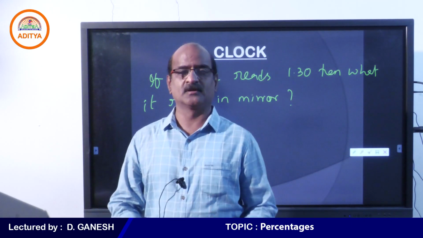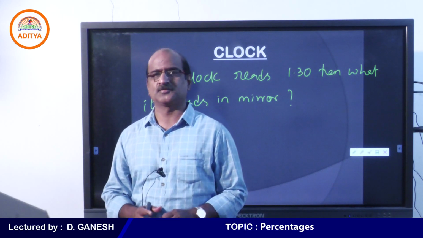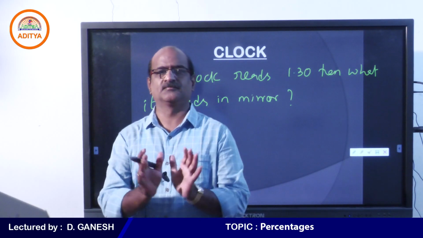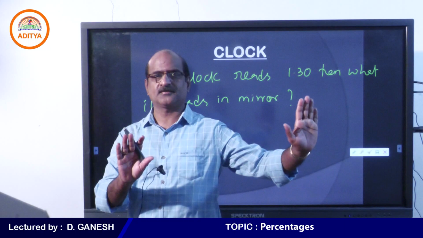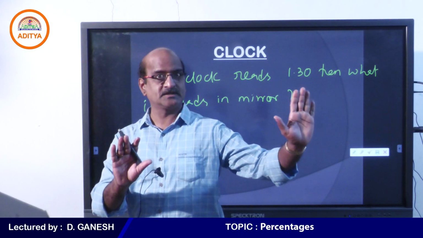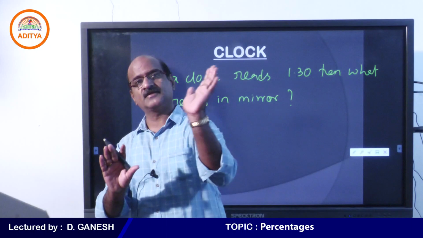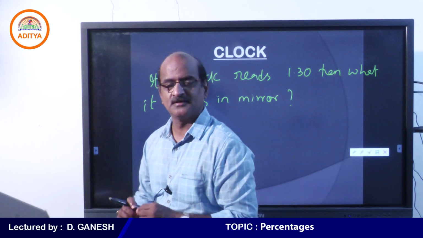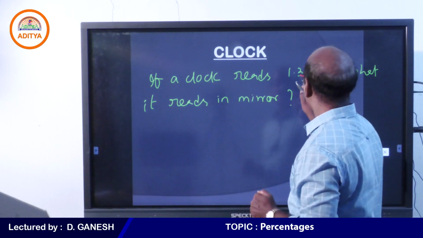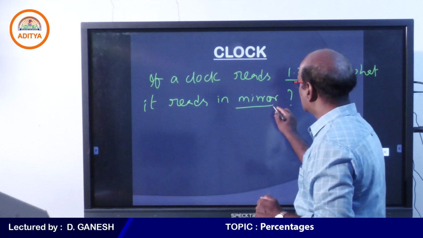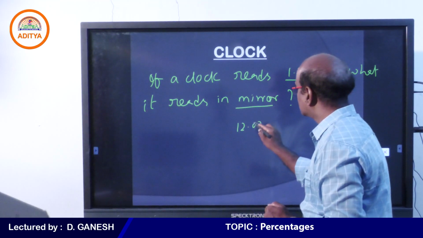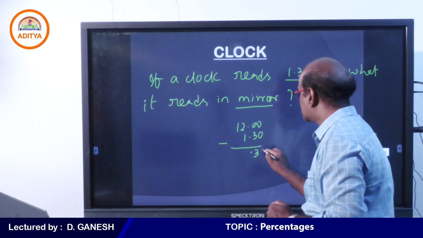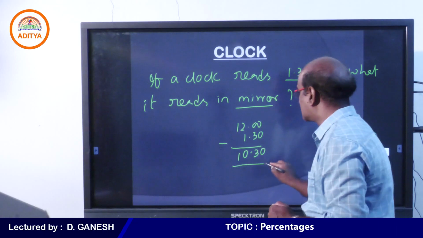For example, in your dining room, in your room, let me suppose that you have some mirror. There is a mirror and there is a clock. Usually you need to look at the clock to see the time, but sometimes the reflection of the clock may come in the mirror. So in the mirror, how it actually happens, very simple technique, man. If the correct time is 1:30, how does it show in the mirror? It shows 12 minus 1:30, and hence, my dear students, it shows 10:30.